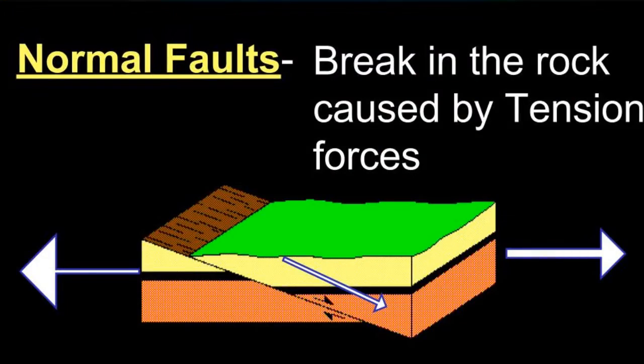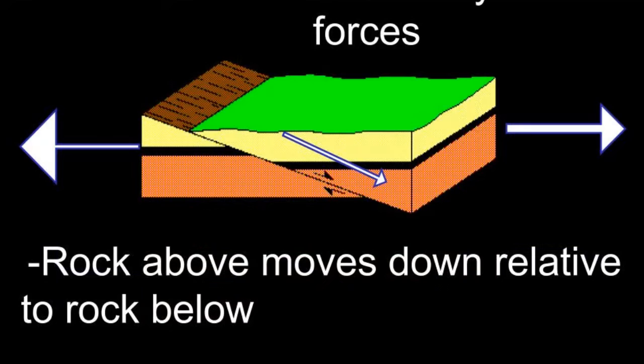Okay, the first type of fault that we're going to look at is called a normal fault, which seems like kind of a strange name. It's just normally like that, I guess. But normal faults, these are faults, breaks in the rock that occur when there are tension forces. So the rocks are getting pulled apart in opposite directions, and then there's a break in those rocks. Now that break is not likely to be straight 90 degrees, straight up and down, right? More often that break in the rocks is going to be at an angle.